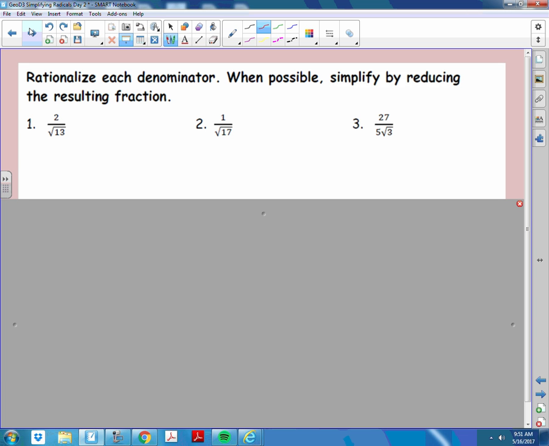So the only way to not change the value of a number is to multiply it essentially by what? 1. If you multiply any number by 1, it won't change its value. So what we have to do is take our unsimplified version and multiply it times something whose value is 1, but will remove the square root from the denominator. In this case, it would be square root 13 over square root 13.